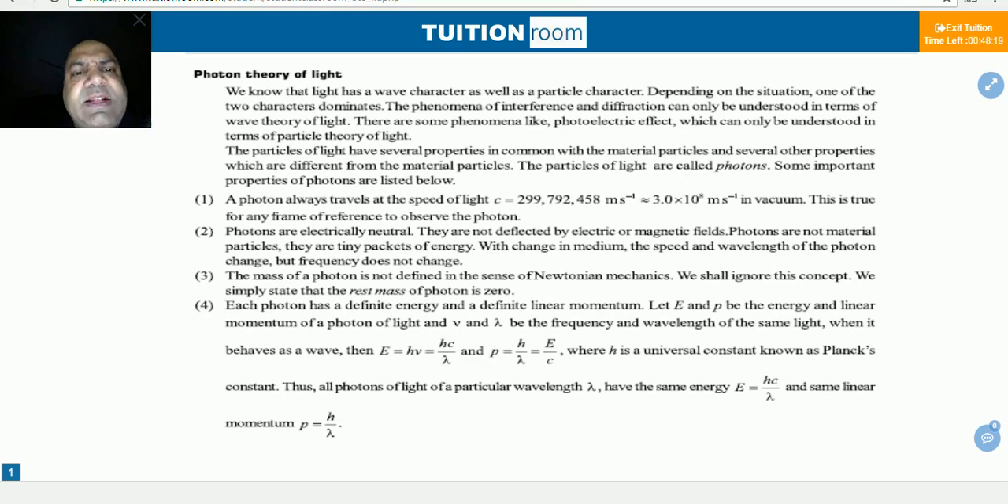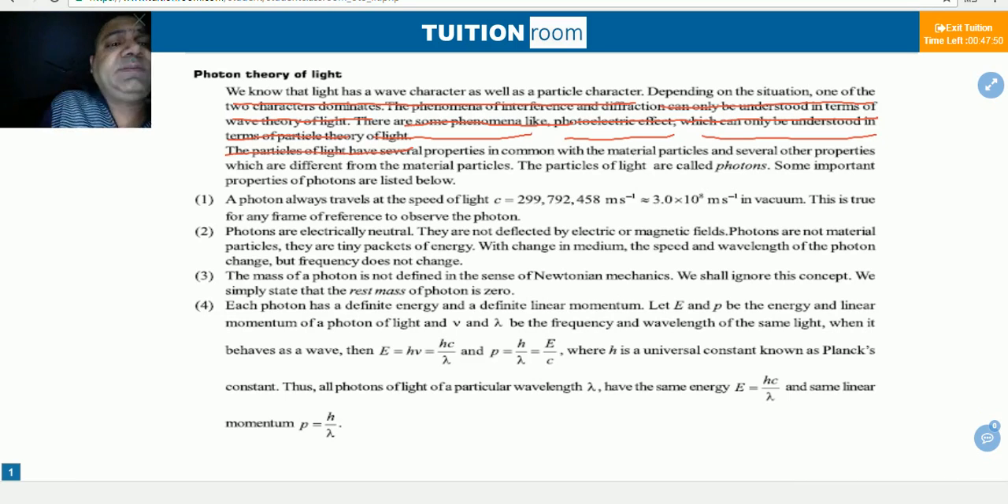We know that light has a wave character as well as particle character. Here it has written light has a wave character and particle character. Depending on the situation, one of the two character dominates. The phenomena of interference and diffraction can only be understood in terms of wave theory of light. There are some phenomena like photoelectric effect which can be only understood in terms of particle theory of light.